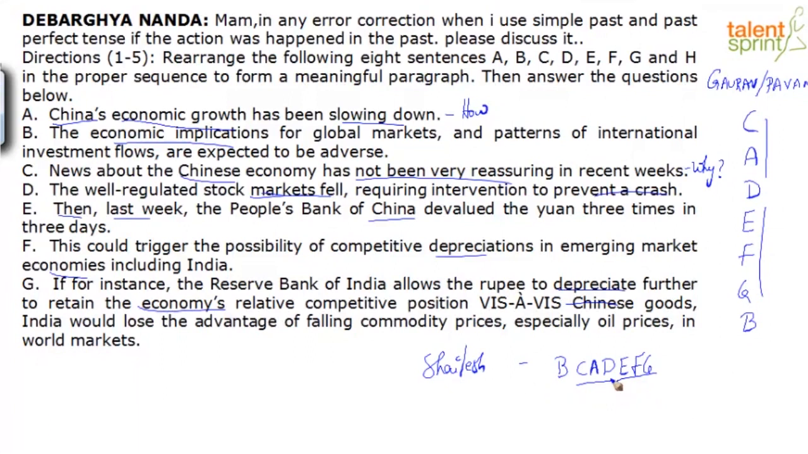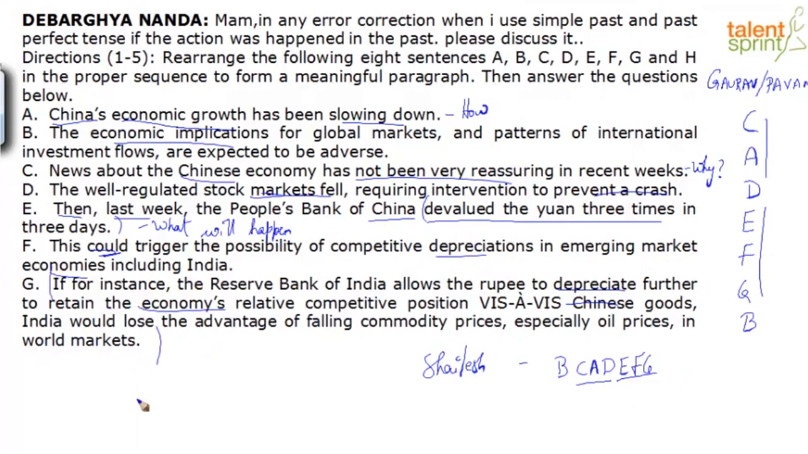Let's look at it. So this is what happened first, which is the markets fell. Then last week in terms of sequence, first this happened, then what happened? Last week the People's Bank of China devalued the yuan 3 times in 3 days. Okay, their currency. Because they devalued their currency, what happened? So what happened or what will happen as a result? If this happens, this could, right? This could trigger the possibility of competitive depreciations in emerging market economies, including India. And then there is an example.